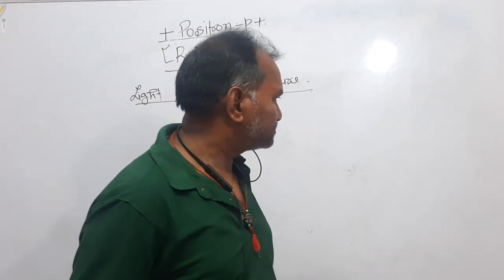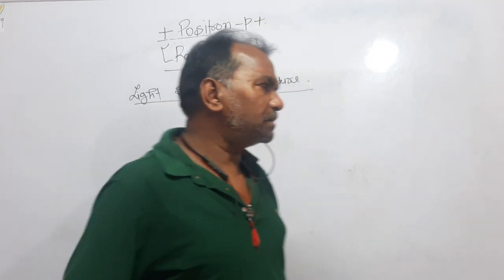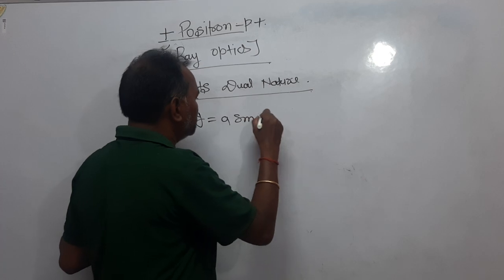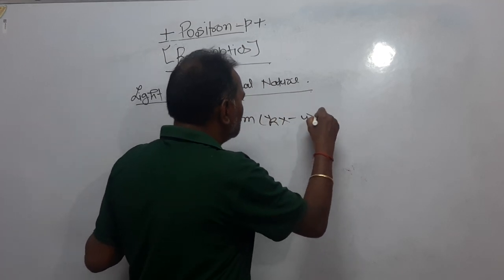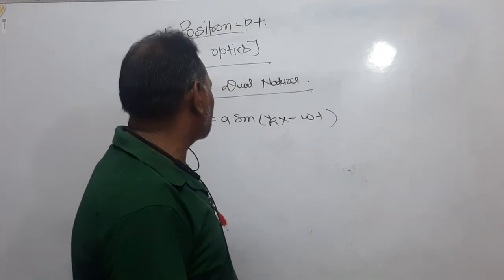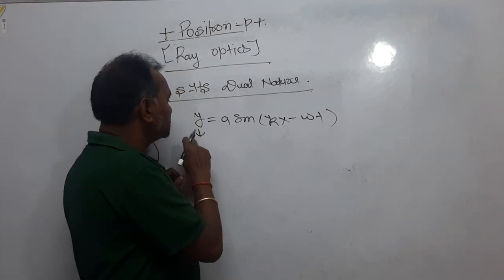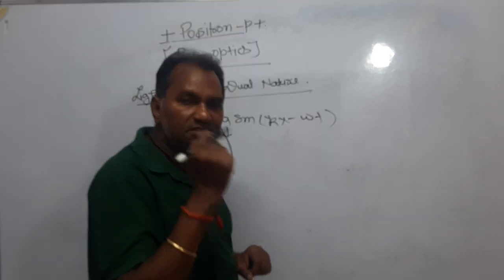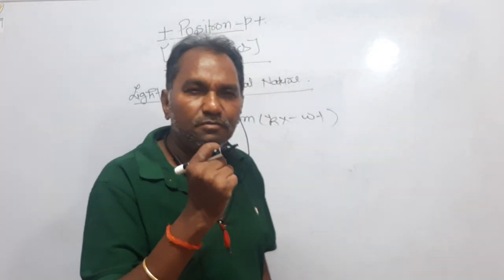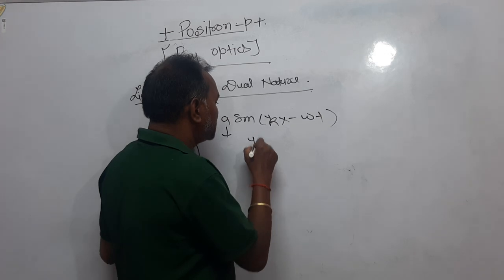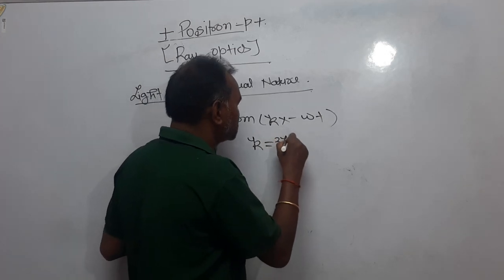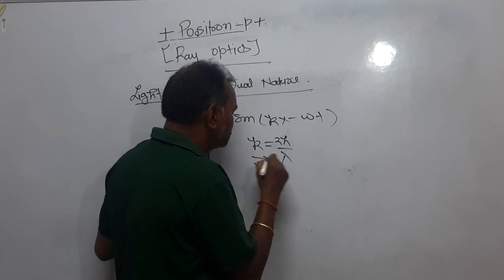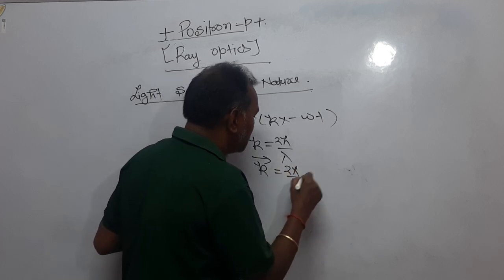Dear students, for example, you represent a wave as y = A sin(kx − ωt). This is a simple representation of the wave, where y is the displacement at any instant t. A is the maximum displacement, which is said to be the amplitude. k is the propagation constant. It is expressed as 2π/λ, and in vector form you can represent it as (2π/λ) n cap.